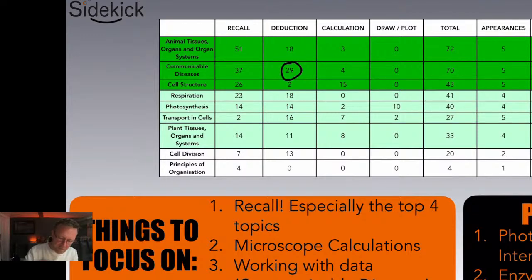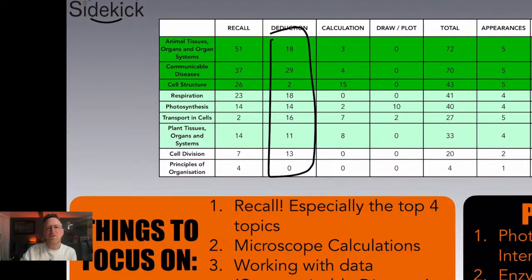But of course, communicable diseases are going to give you lots of data and lots of things that you need to figure out. And there's no substitute for actually just doing past paper questions with that, okay? So this is your classic revision. This is where you should be doing more past paper questions and practicing those past paper questions. And you know what? They do kind of repeat. They're quite similar each year. So once you've practiced a few, you kind of get your eye in and you get better at them. So recall, especially in the top 4 topics, that's where you should focus your hard revision.